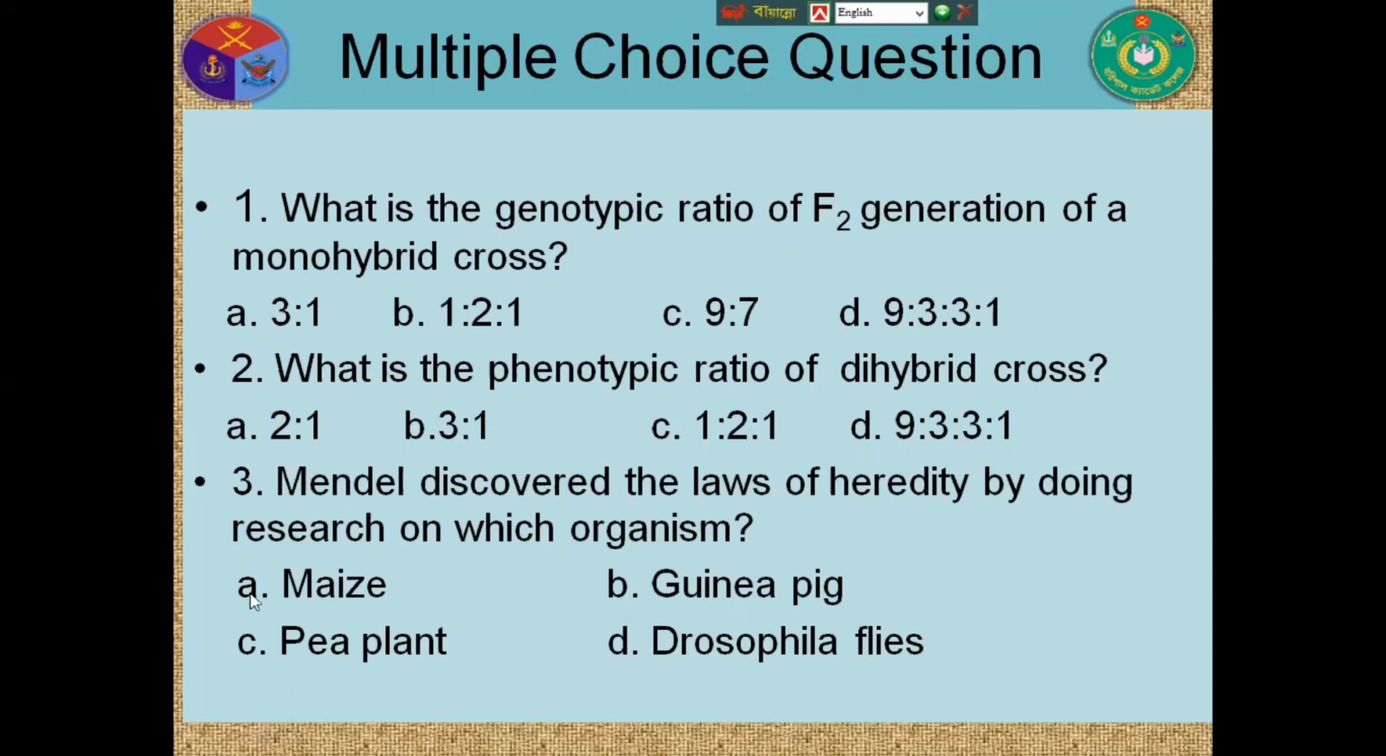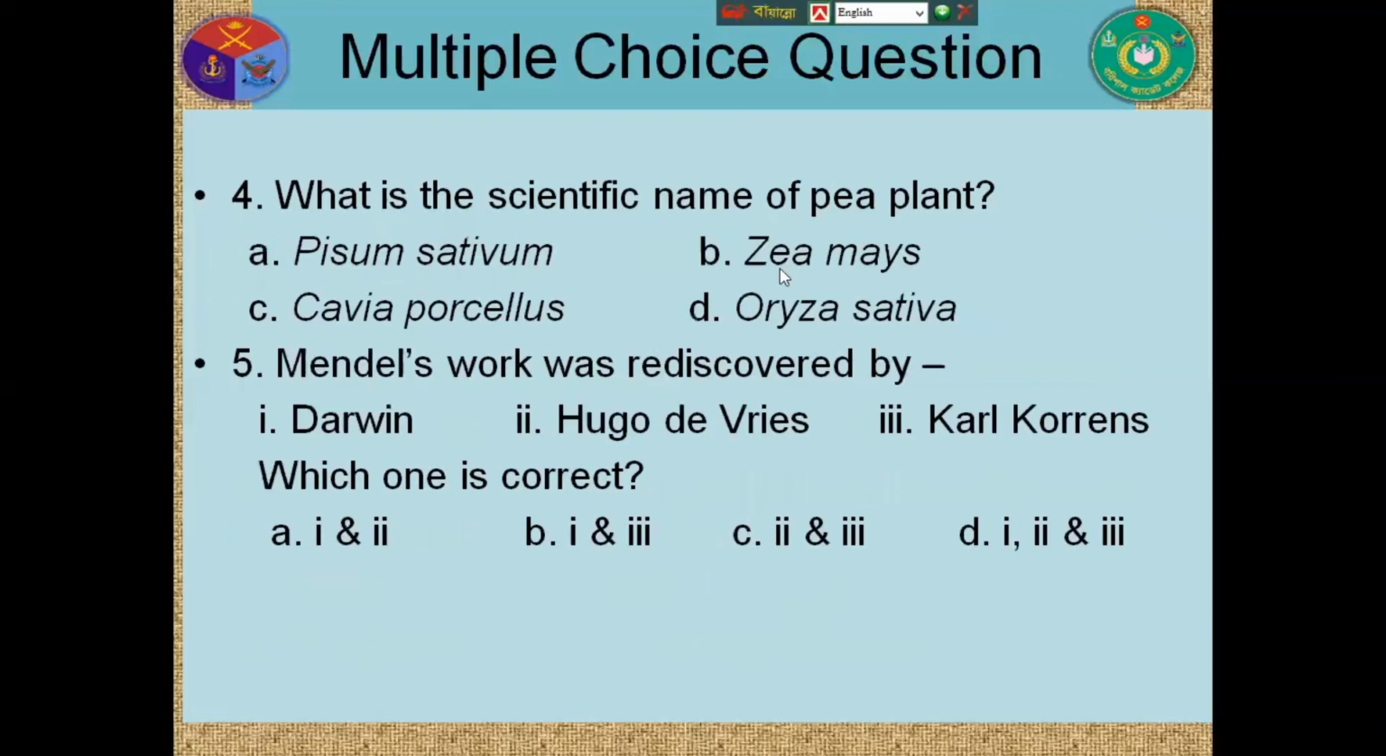Question number 3: Mendel discovered the laws of heredity by doing research on which organism? Maize, guinea pig, pea plant, Drosophila. Pea plant is the right answer. What is the scientific name of the pea plant? Its scientific name is Pisum sativum. Zea mays is the scientific name of maize, Cavia porcellus is guinea pig, and Oryza sativa is rice.